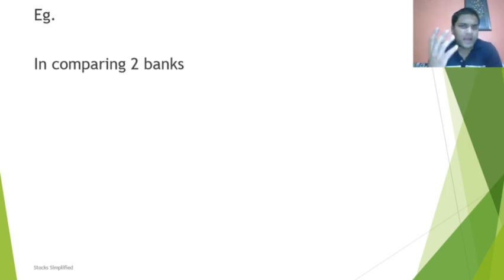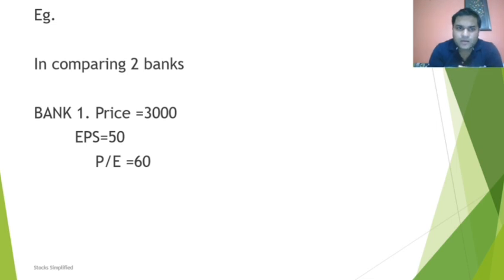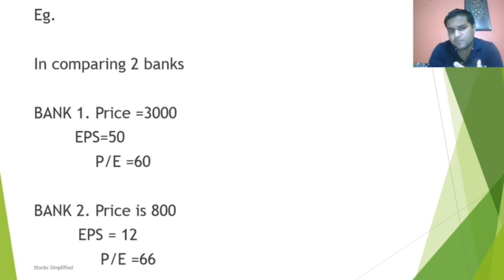In comparing two banks, say bank one, the current market price is 3,000 rupees. The EPS is 50 rupees for one share. What is the PE? PE is nothing but 3,000 divided by 50. The PE is 60. In the second scenario, the price is 800 rupees, EPS is 12 rupees, and PE is 66.